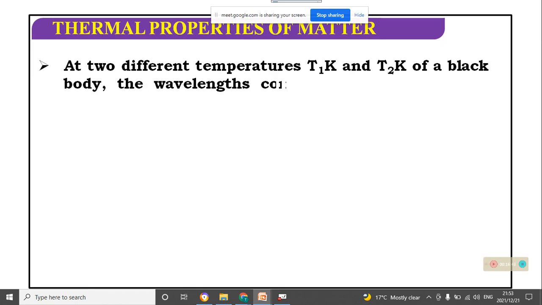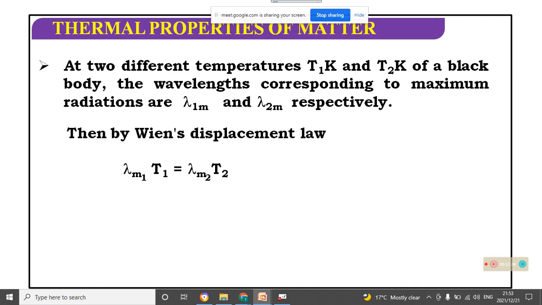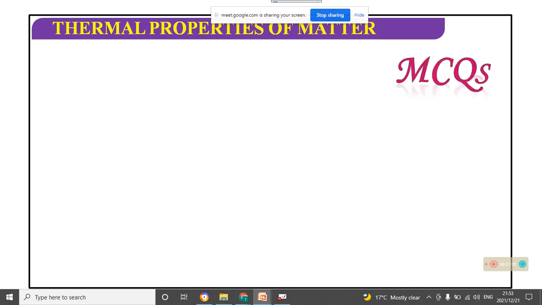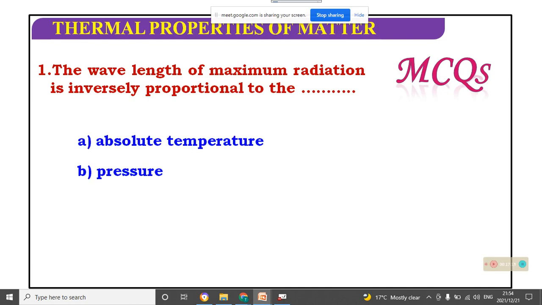At two different temperatures T1 and T2 Kelvin of a black body, the wavelengths corresponding to maximum radiation are lambda m1 and lambda m2 respectively. Then by Wien's displacement law, lambda m1 T1 equals lambda m2 T2. MCQ: the wavelength of the maximum radiation is inversely proportional to absolute temperature, pressure, density, emissive power. Which one? It will be absolute temperature.